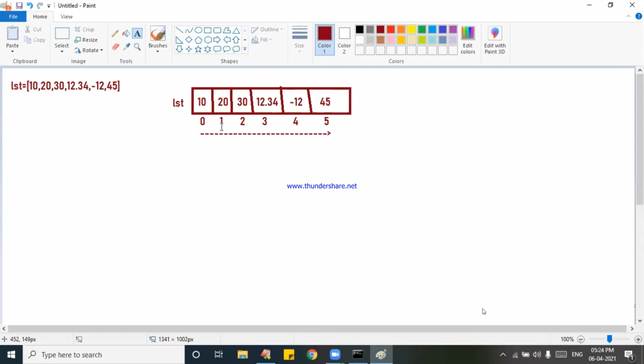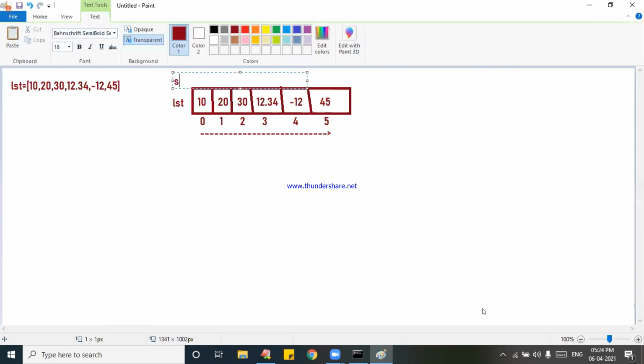Next I will increment the i value. LST of 1, 20 is coming. 20 should be added to the previous number, so that will come 30. When 10 is coming, it should be added to the previous one, but the previous number was not there. What is the previous number?